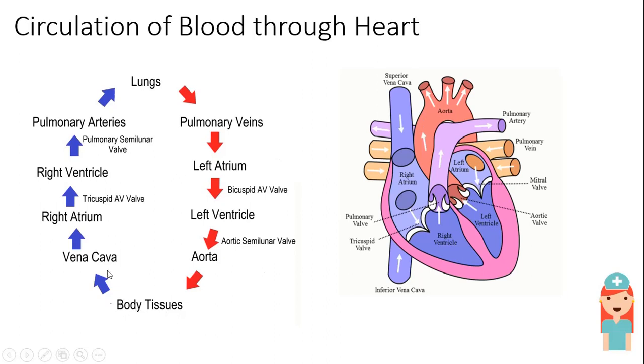So first what happens? The blood comes from the superior and the inferior vena cava. It directly drains into the right atrium. So now whatever blood is there, the deoxygenated blood, it goes directly into the right ventricle. So there is something called a tricuspid valve, which moves the blood from right atrium to the right ventricle.